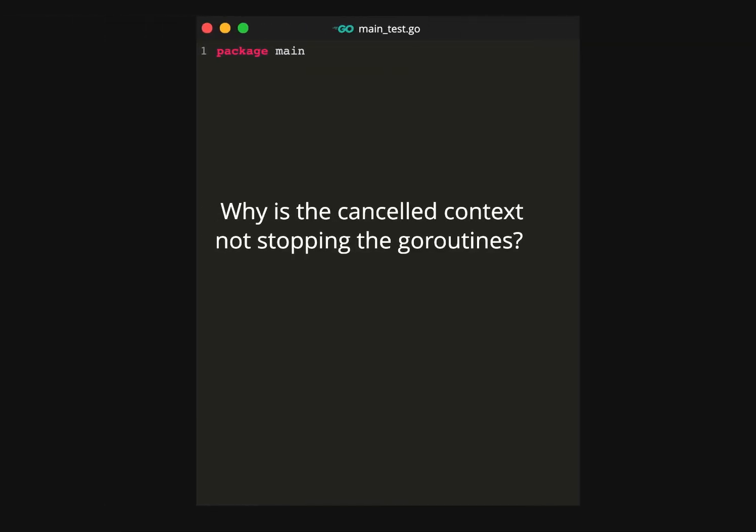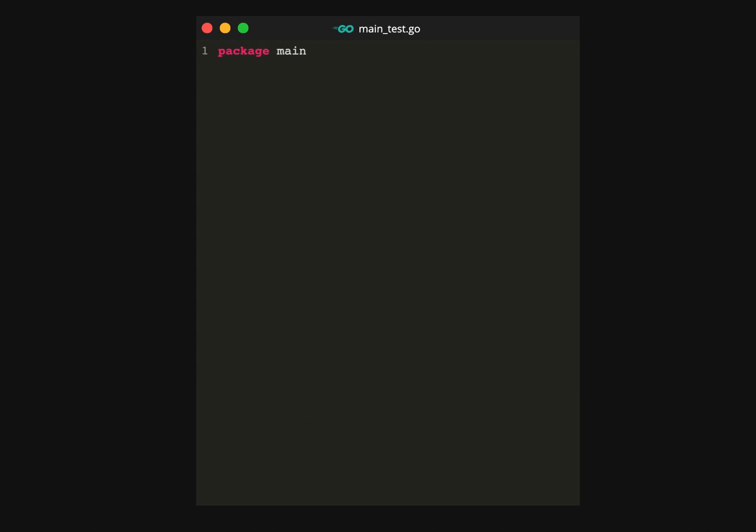I saw this question posted on Reddit, why a canceled context was not stopping an error group. I'll show what the problem is and then the solution for it. First, let's go over the generator function for this example.